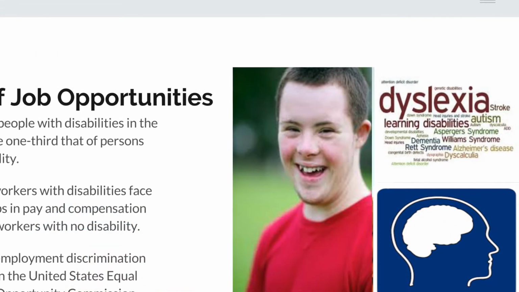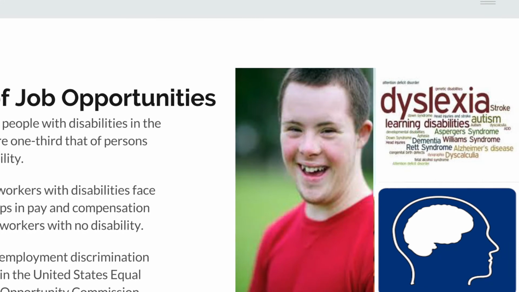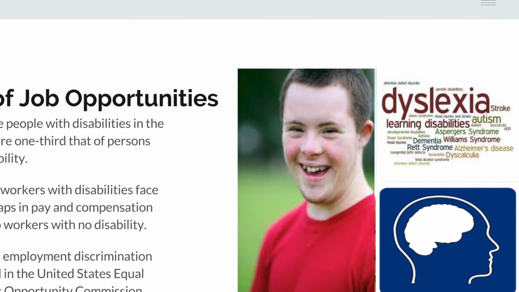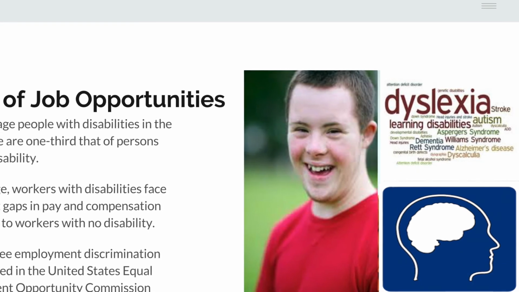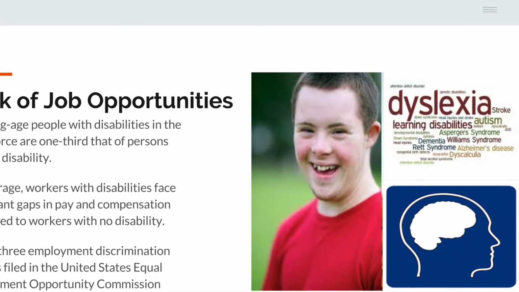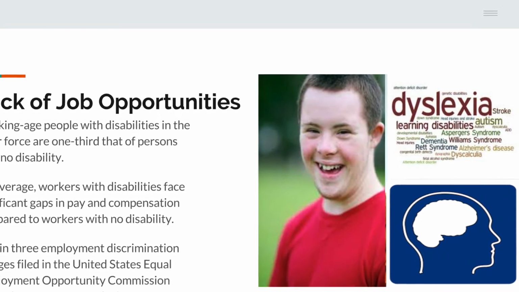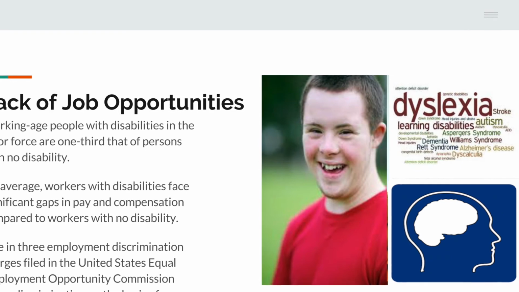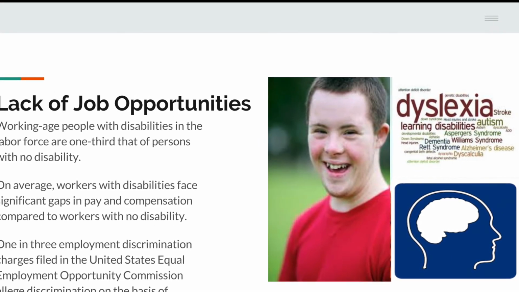The final vulnerability common in this population is the lack of job opportunities people with learning and cognitive disabilities are offered. The United States Bureau of Labor Statistics reports that working age people with disabilities in the labor force are one-third that of a person with no disability. On average, workers with disabilities face significant gaps in pay and compensation compared to workers with no disability.